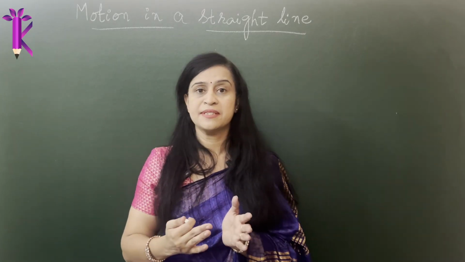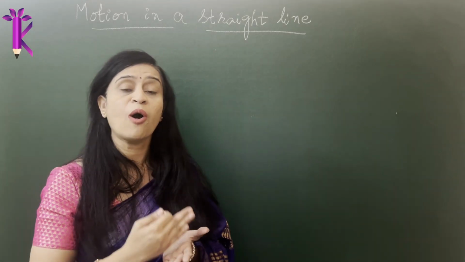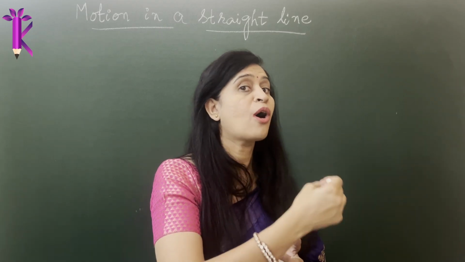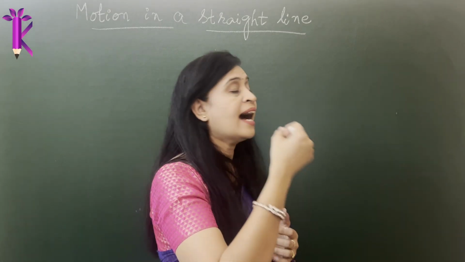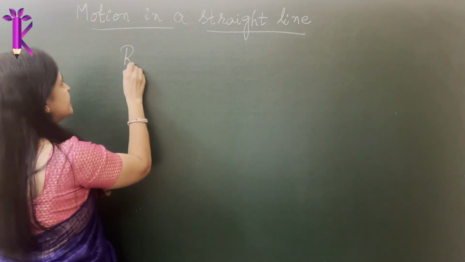In this chapter, we are mainly concerned about objects moving along a particular straight line. So objects having a linear motion, objects moving in a straight line, and such a kind of motion is what we refer to as rectilinear motion.